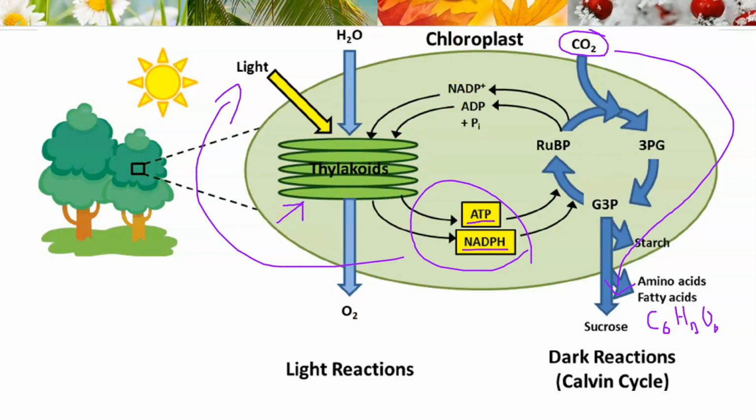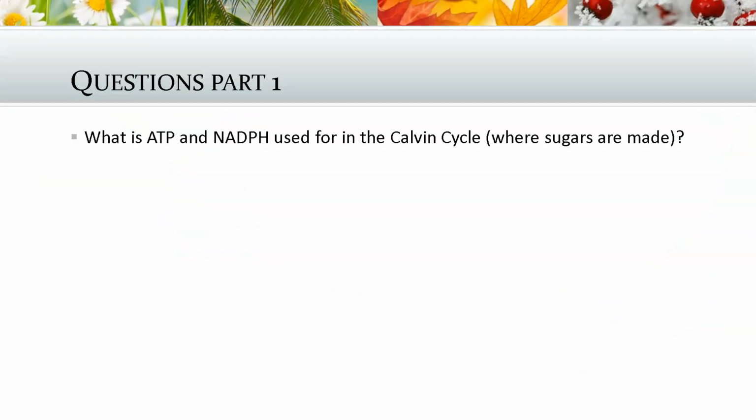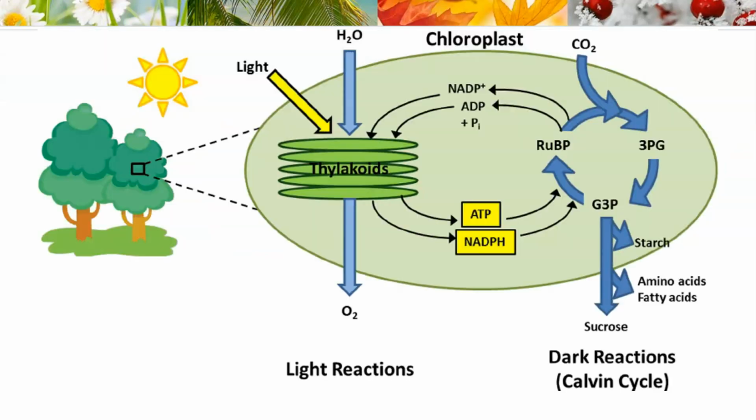So here's your first question I want to ask you. Remember, email me these questions, please, or post them on LMS. What are ATP and NADPH used for in the Calvin cycle? I didn't mention this, I'm sorry. There are 2 reactions: the light reaction, of course, because it depends on light, and the dark reactions, or light-independent reactions. That's also known as the Calvin cycle, named after the person who discovered it. And the Calvin cycle is literally happening in the fluid in the chloroplast.